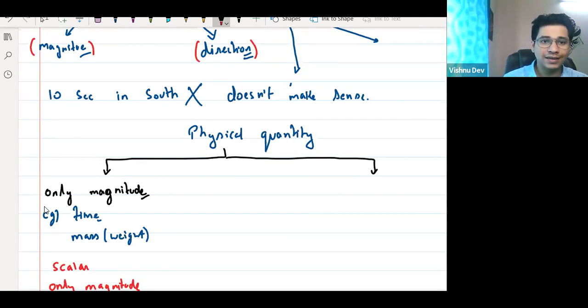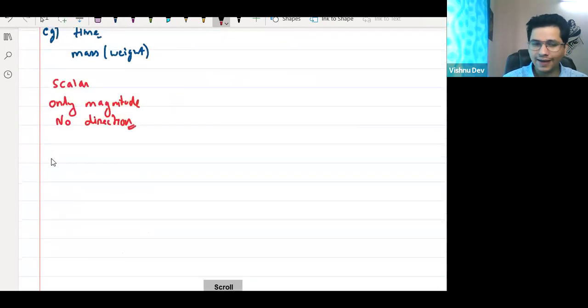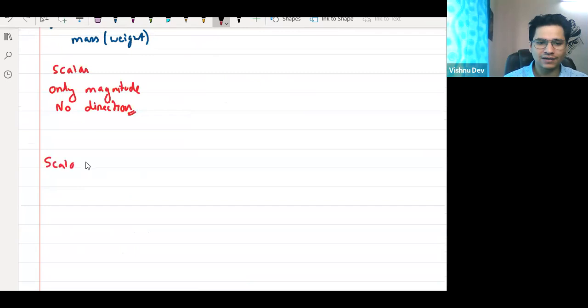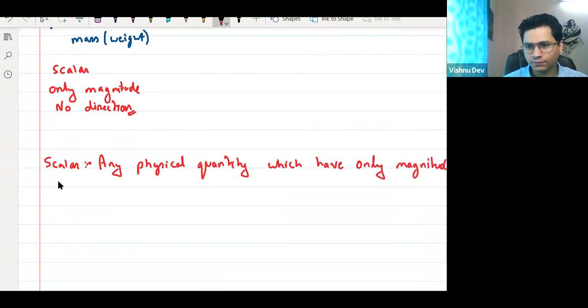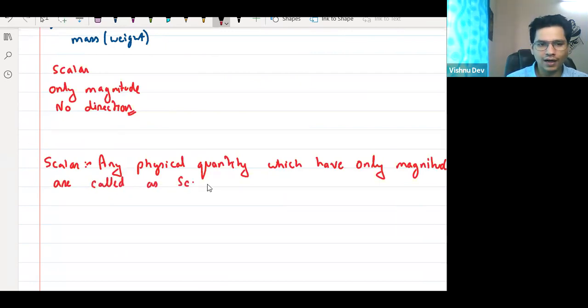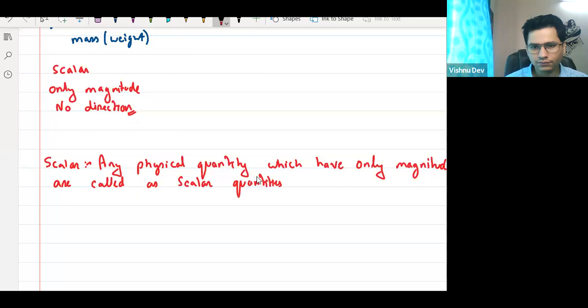In the same way, any physical quantity which has only magnitude is called a scalar quantity. अब समझ में आया? क्रिस्टल क्लियर हुआ?